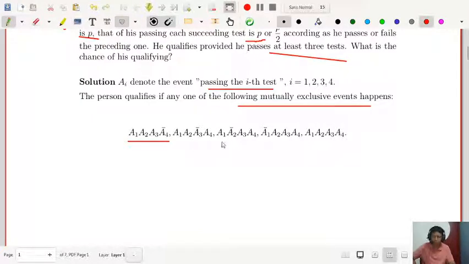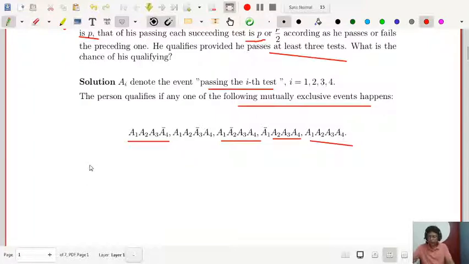Next one is he passes A1, A3, A4 but he fails in A2. And he fails in A1 but he passes the tests A2, A3, A4. And he may pass all 4 tests. So these are the possibilities.